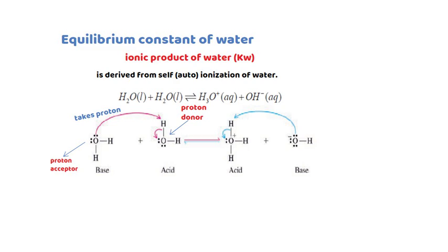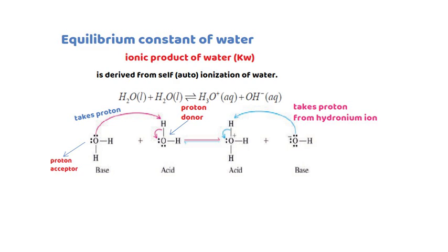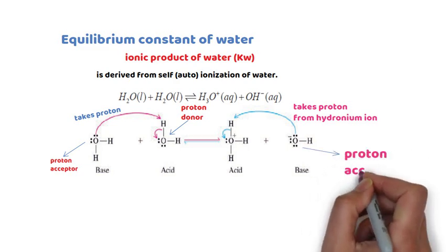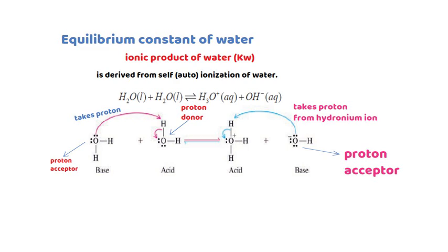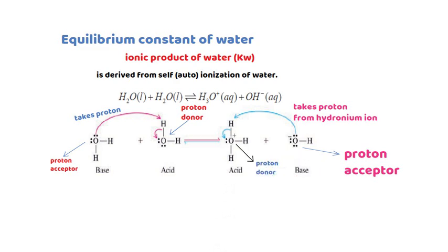When we consider the forward reaction, they form hydronium ion and hydroxide ion. But when we consider the backward reaction, hydroxide ion takes a proton from hydronium ion. Therefore, hydroxide ion is a proton acceptor, but hydronium ion is a proton donor, and they react together to form two water molecules.